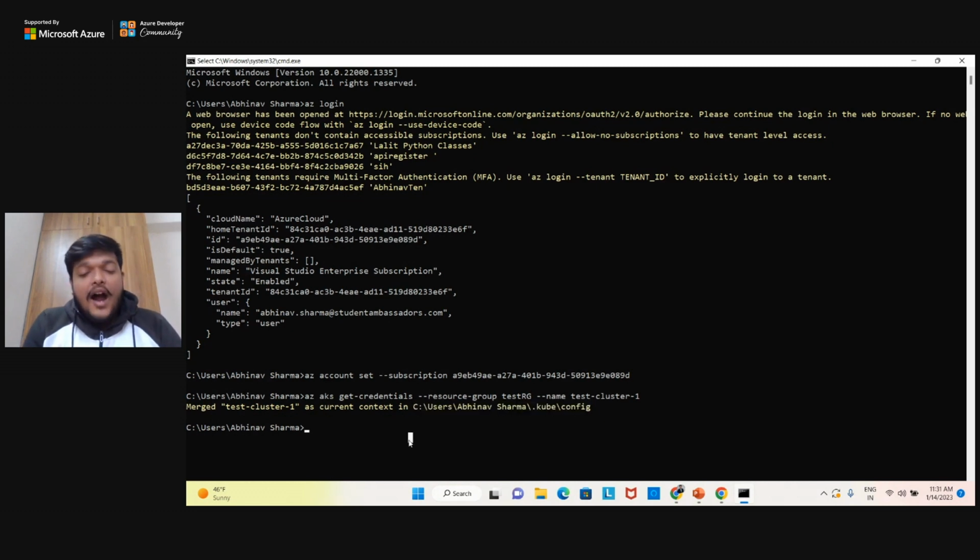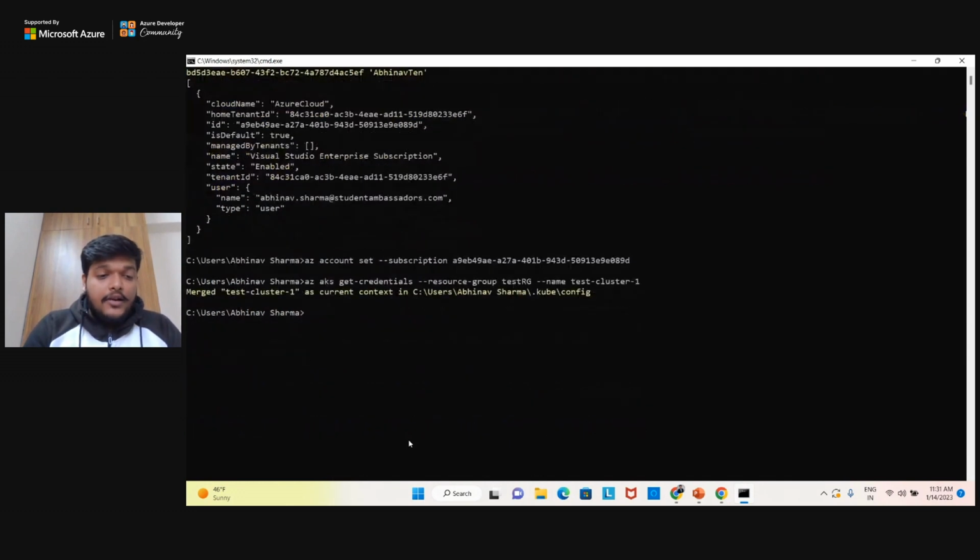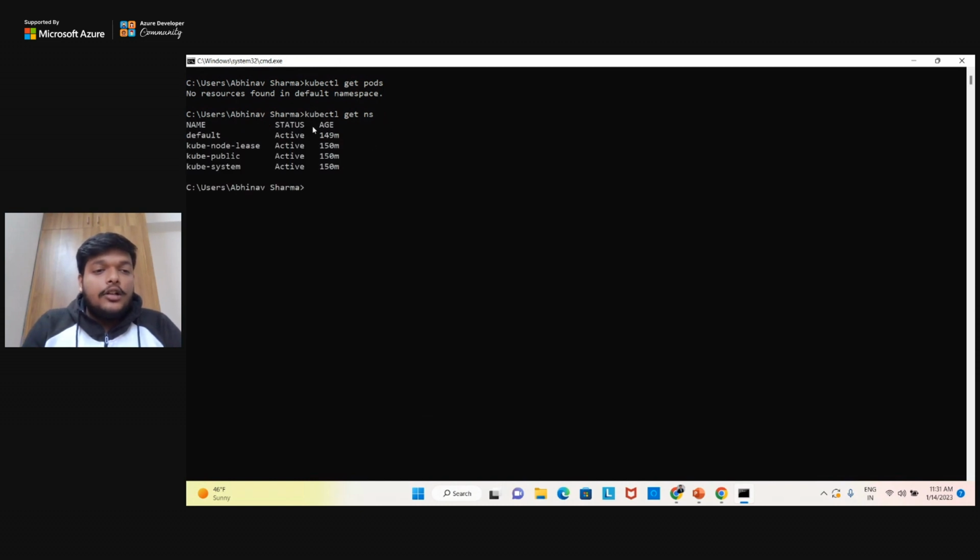And now how can I know my cluster is configured? So you can have a command. Let me do cls. Yeah, you can have a command called kubectl get pods. Currently there are no resources because it's a freshly created server. I can use ns. So when I run kubectl get ns, or namespace, it's the same thing.